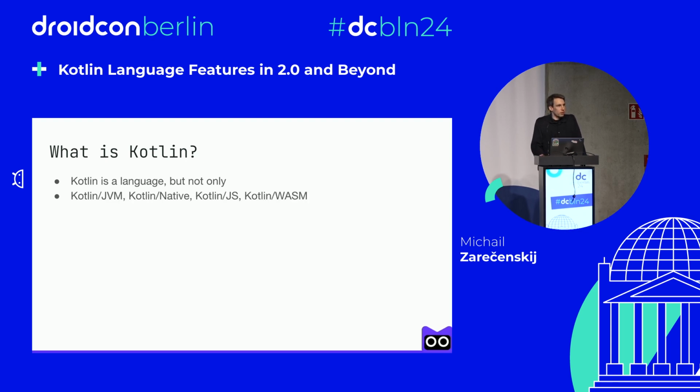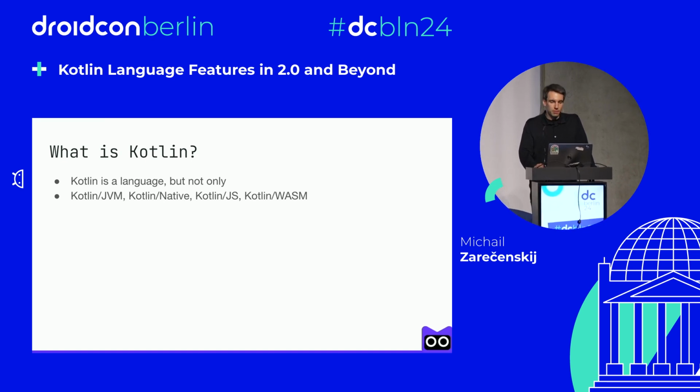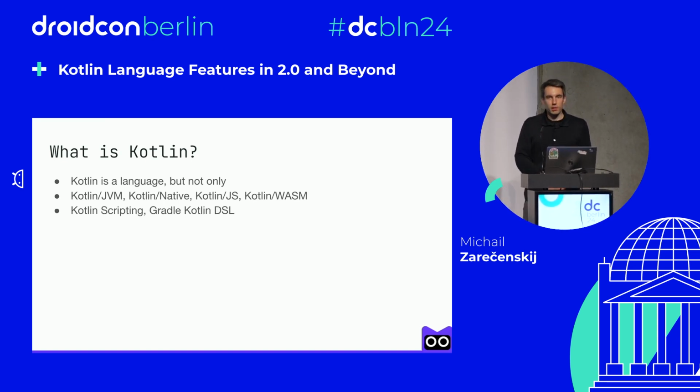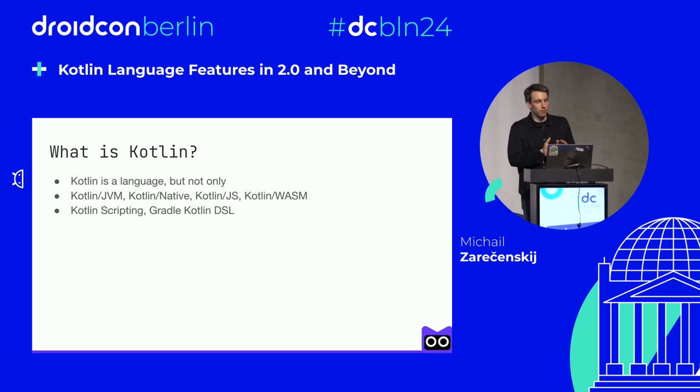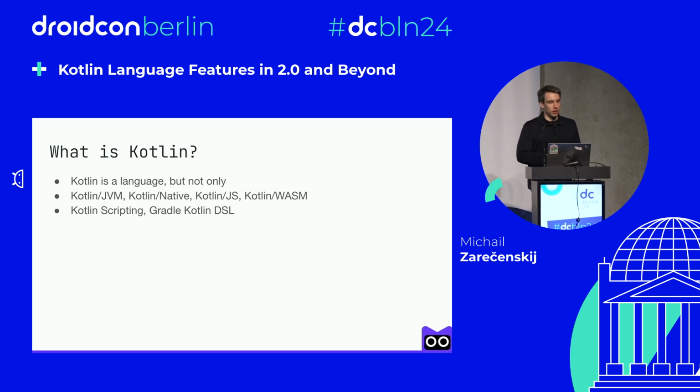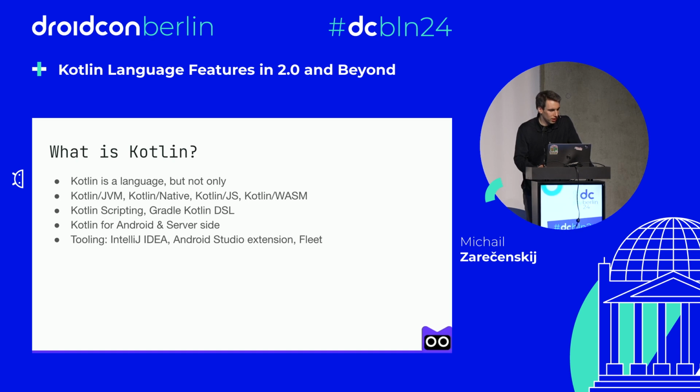Apart from the core language, Kotlin targets several compilation environments, including JVM, native, Wasm. We also offer Kotlin scripting with its shiny Gradle Kotlin DSL, where you can write Gradle scripts and have all advantages of static typing and Kotlin. We know that Kotlin is extensively used for Android and server-side development. It has all the necessary technological stack to develop, debug, and publish applications. Of course, we develop plugins for IntelliJ IDEA and Fleet, provide a range of our own libraries, and have thousands of open source libraries from our community.